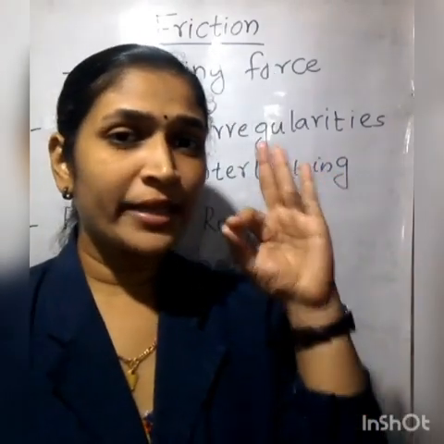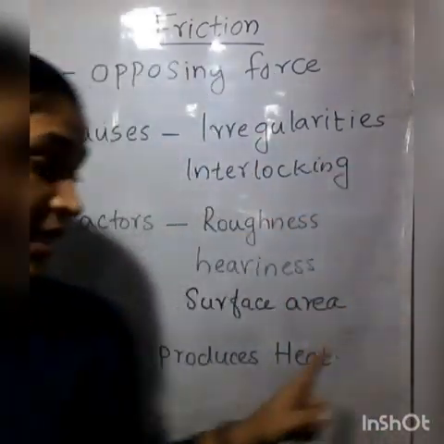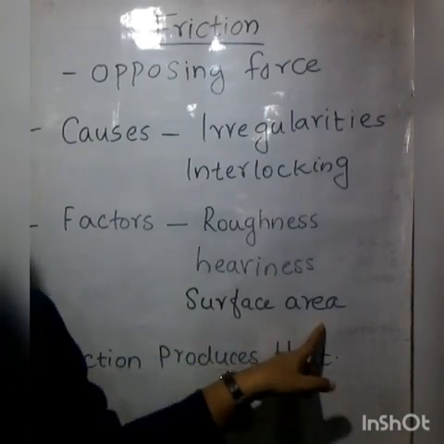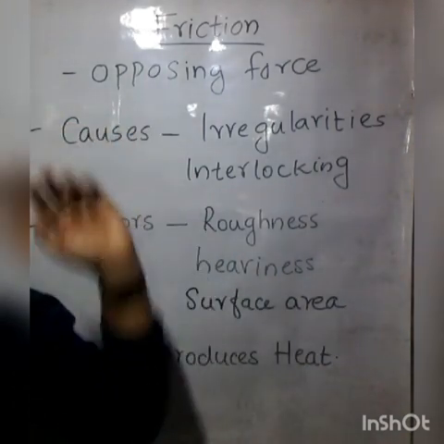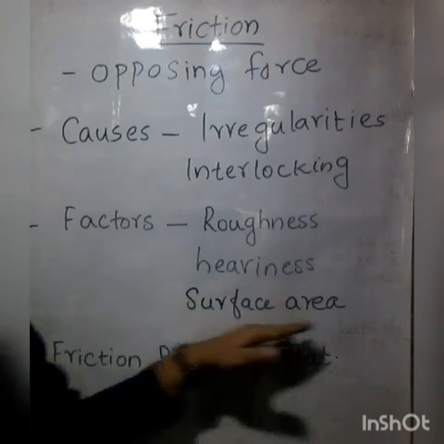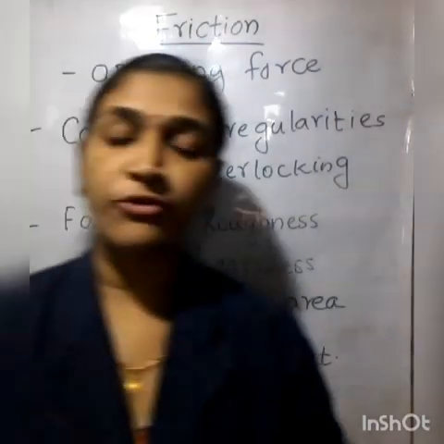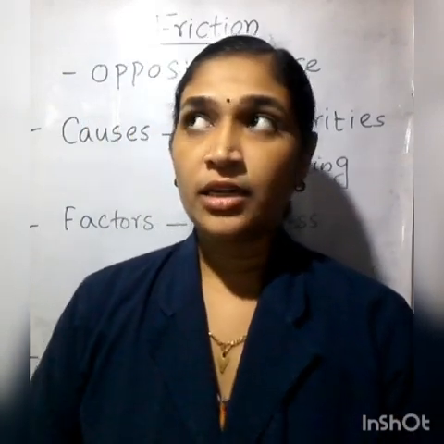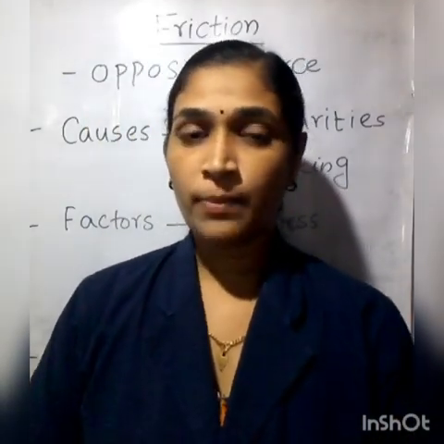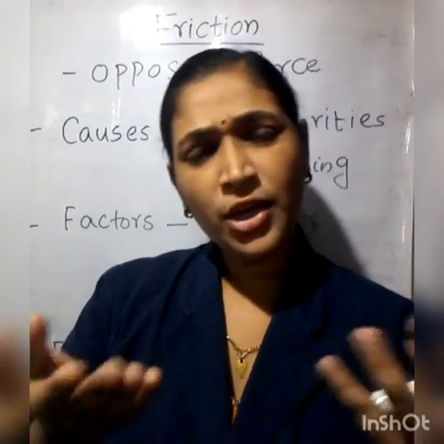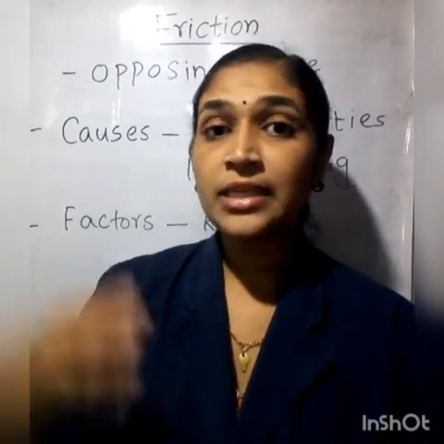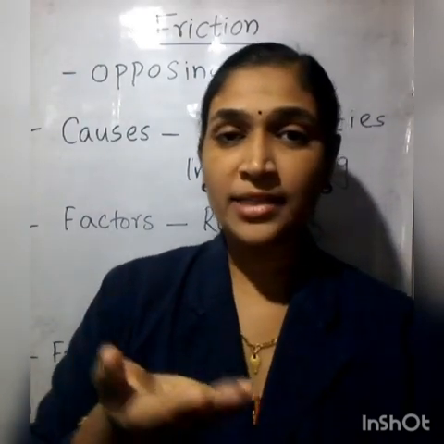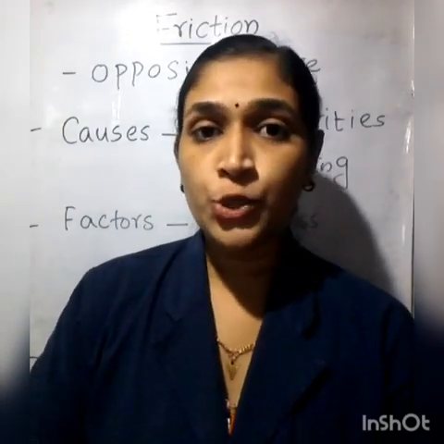Now the third one that we haven't discussed, that is surface area. Surface area also affects friction, isn't it? So surface area is a factor which affects friction. How? Did you see the players, football players? There are some studs or soles in your shoes also, on the toe side of your shoes, isn't it?